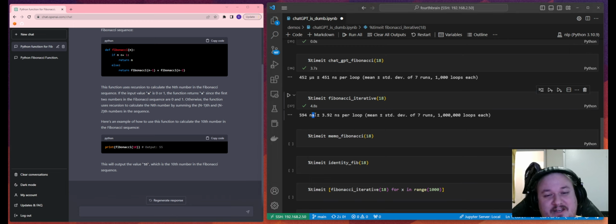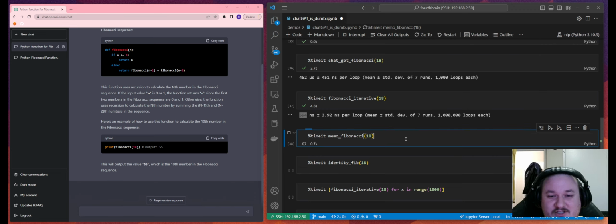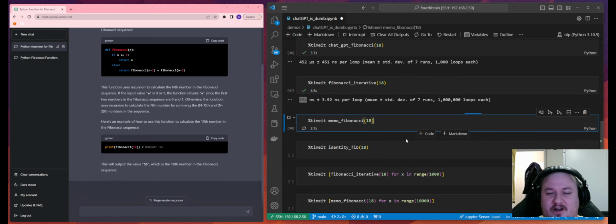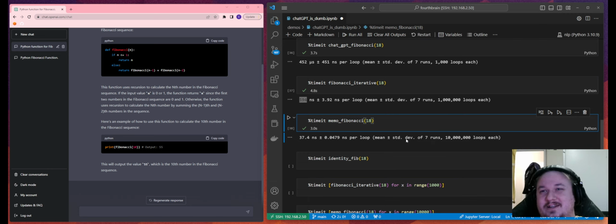Well, there's a bit of a catch, right? This is in nanoseconds. This is in microseconds. So actually, this is almost 1,000 times faster. Okay, well, fair enough. Let's try it with the memoized version. We just added one line of code. There's no way it's that much better, right? Yes, it's that much better.